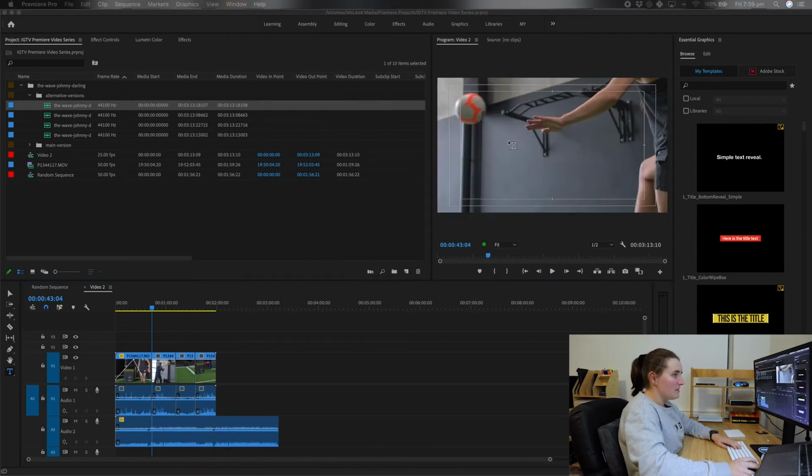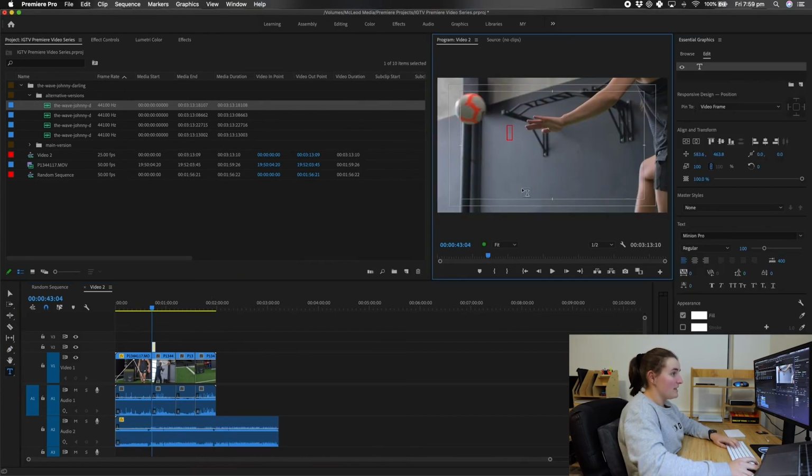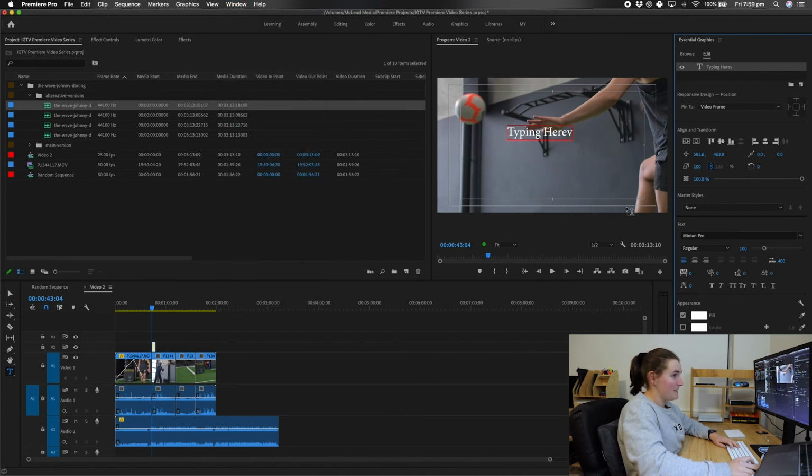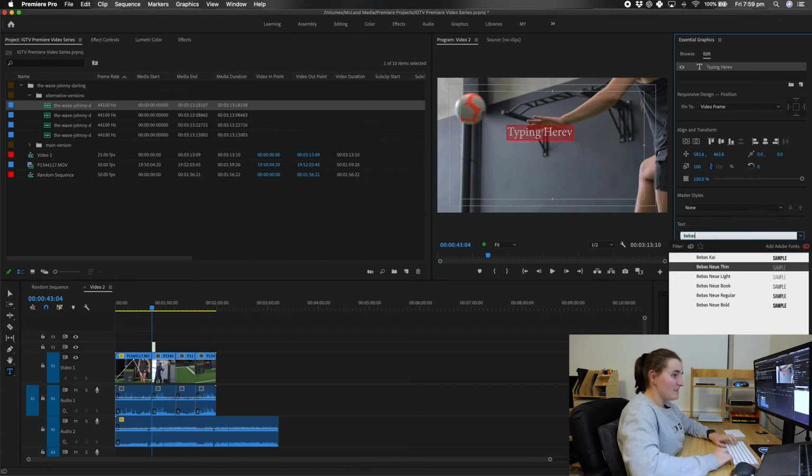So another tool that I use a lot is the type tool. So if I just click here and start typing here, you guys may not have this panel open here. This is called Essential Graphics. Now what you want to do to open that up is you want to go up to Window and then just down here go Essential Graphics. Now this will allow you to make a lot of changes to your text.